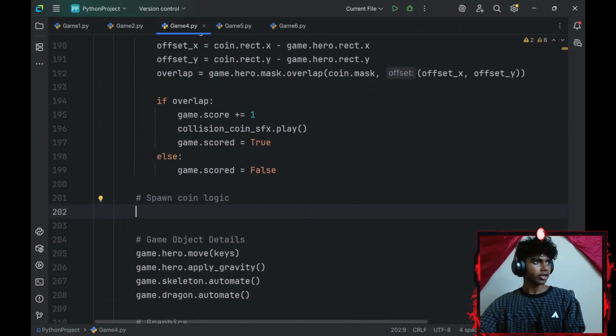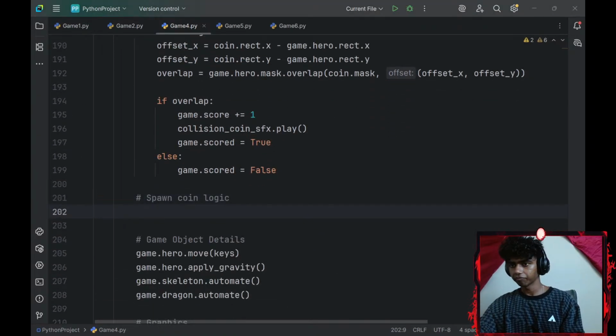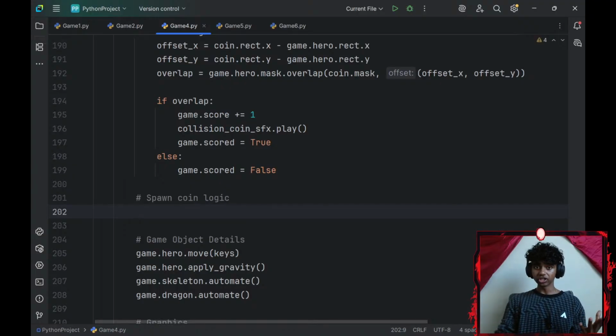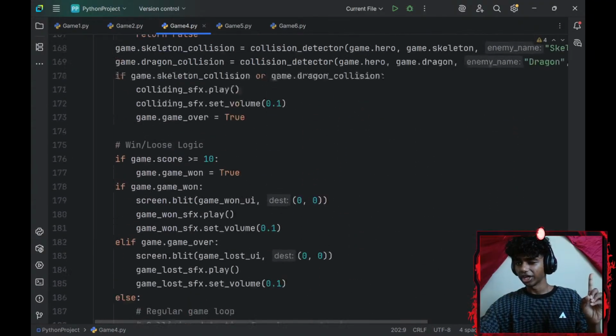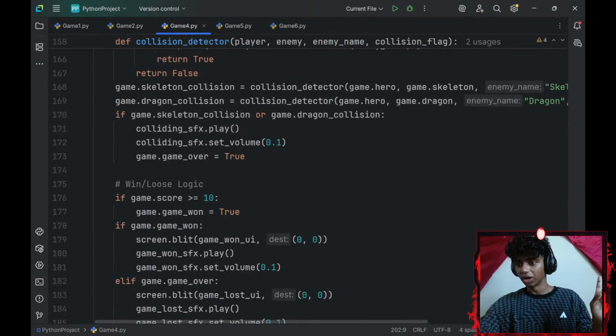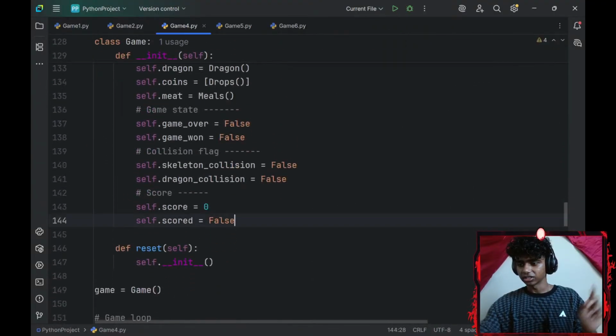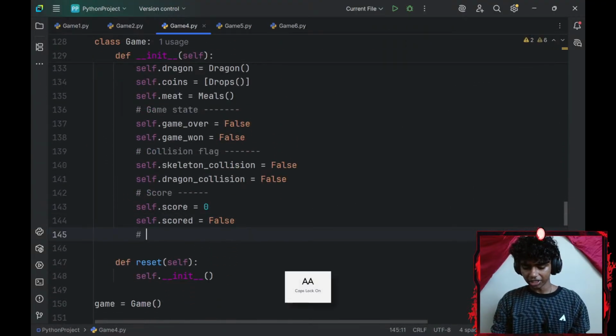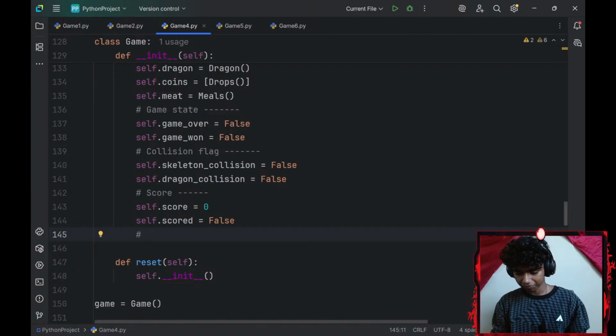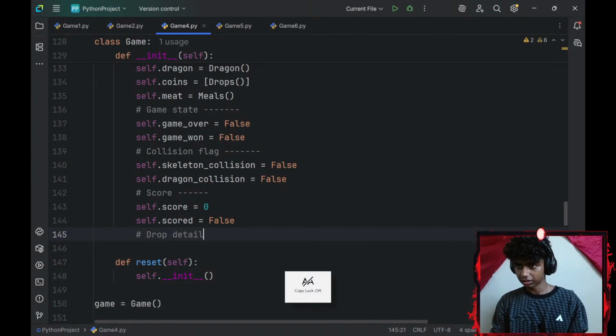Okay, so spawn coin logic. For my spawn coin logic, I would need a few variables. Those are going to be my drop details. I can add them inside of my game class, so I'll go with a comment that says drop details.